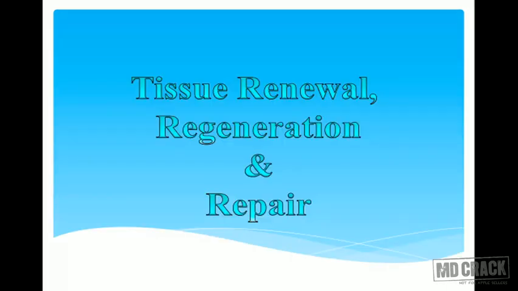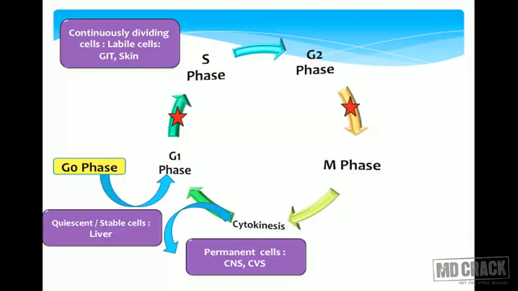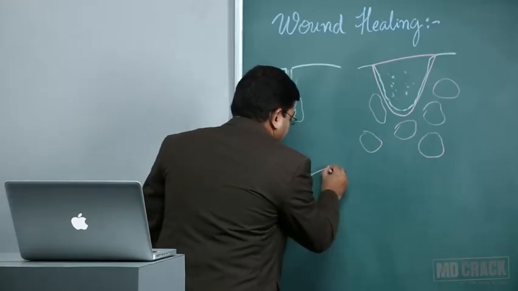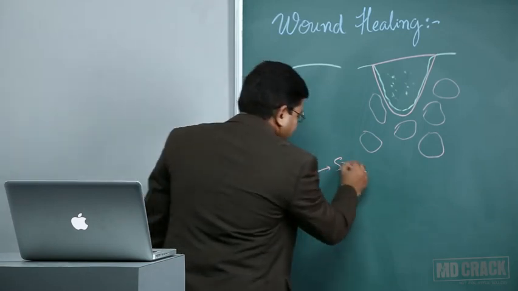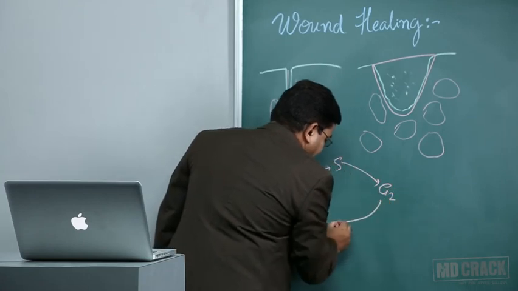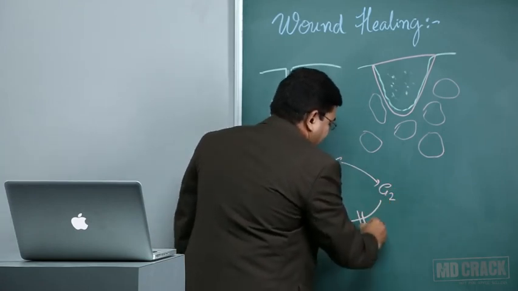Remember, tissue renewal and regeneration is not equally seen in all parts of the body. Let us have a look at tissue renewal, tissue regeneration and repair. Remember, all the cells in the body have a different capacity to regenerate. It is all because we have a cell cycle that you need to understand. We have 4 phases: G1, S phase, then G2 phase and M phase. In between G1 and S, we have one break point, and again between G2 and M, we have a second break point.